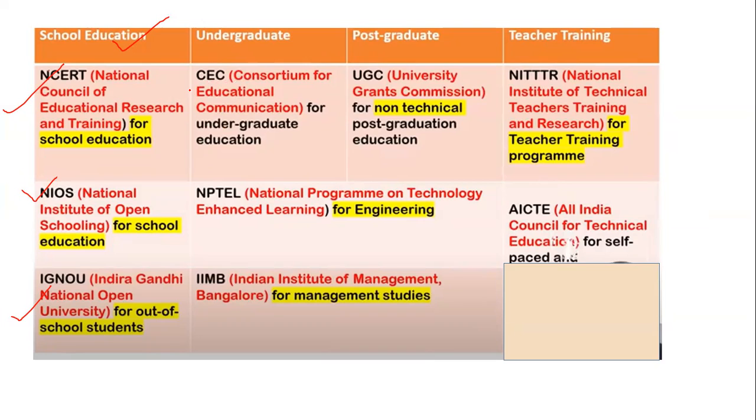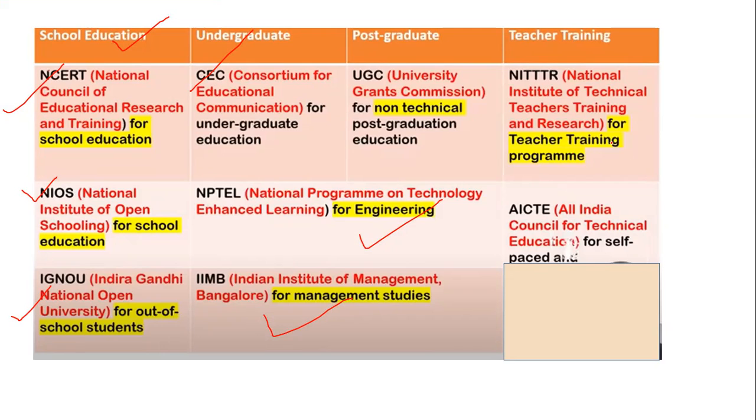Undergrads, we have the Consortium of Educational Communication, that is specifically for undergraduation, including NPTEL, which is for undergraduate as well as post graduation. What is for the engineering branch? IIM Bangalore is a management institute for the graduates, undergraduates. Then we have the teacher training program: NITTTR, that is Technical Teacher Training and Research.